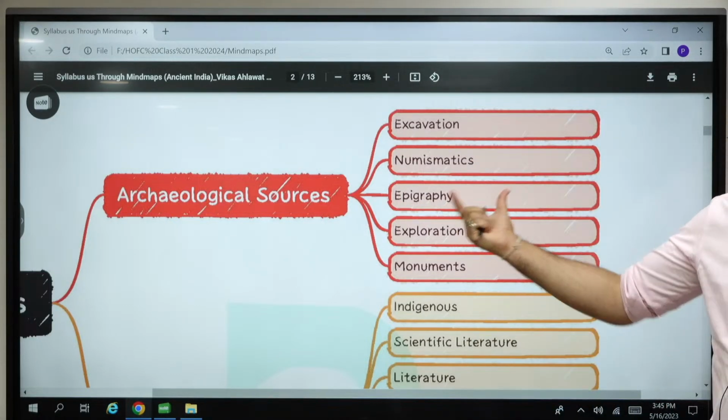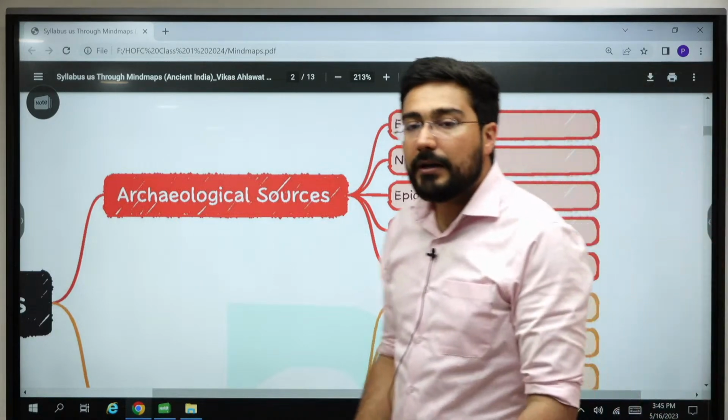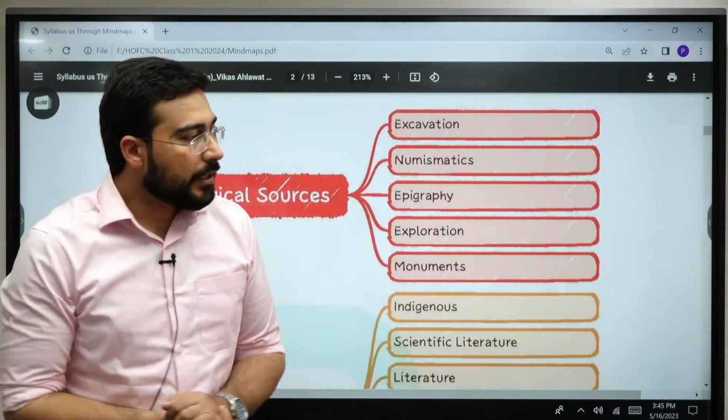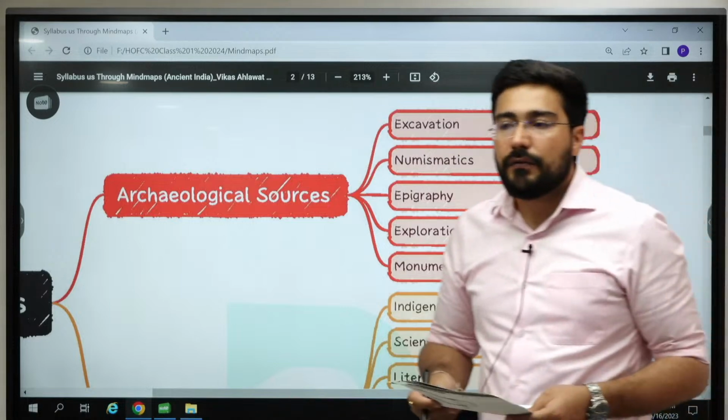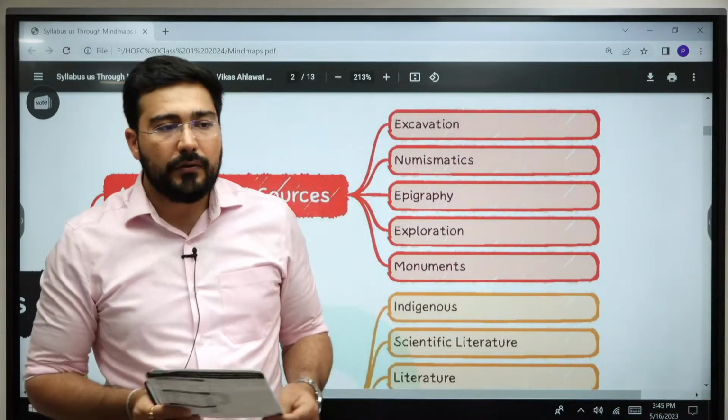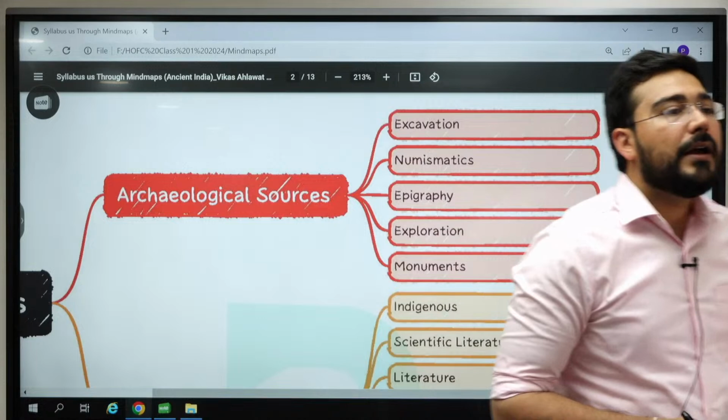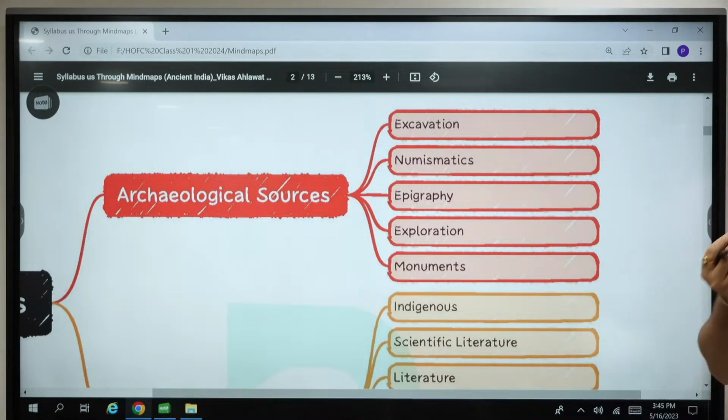Then we see epigraphy. Epigraphy is nothing but inscriptions. Okay, see it from your concept list. There a term has been written, paleography. Any one of you know about it? What is the meaning of paleography? Yes, it's the study of ancient handwriting.